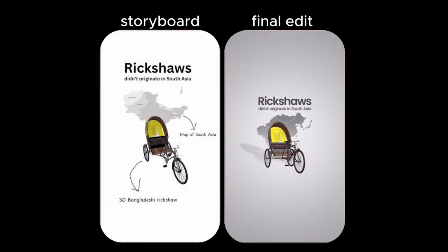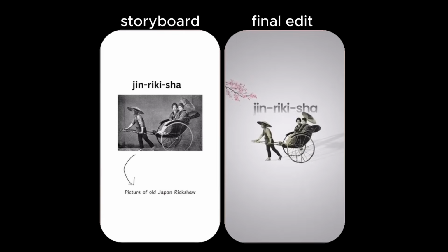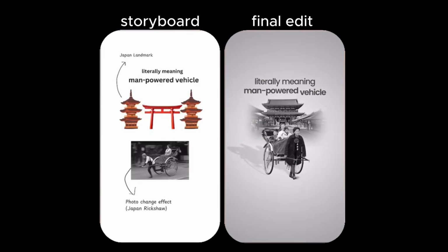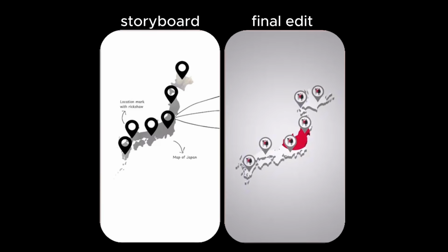Rickshaws didn't originate in South Asia. They were first invented in Japan in 1869, called jinrikisha, literally meaning man-powered vehicle. Within just a few years, tens of thousands were on the streets of Japan.